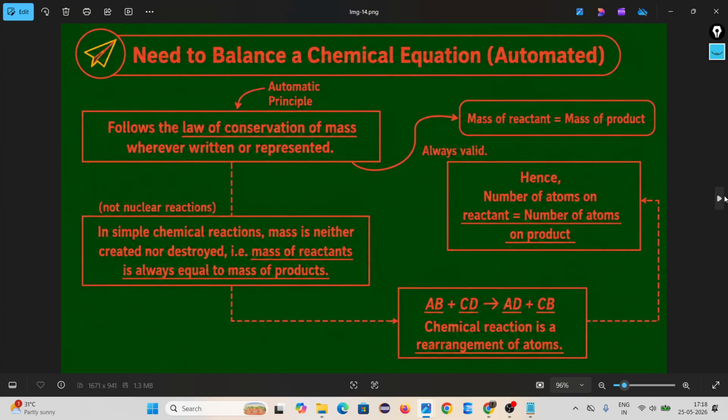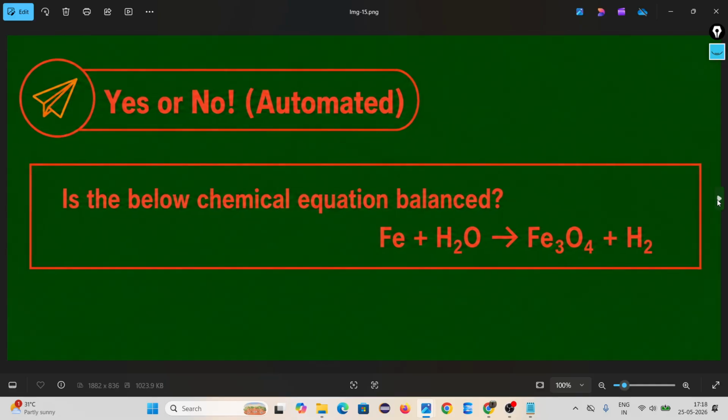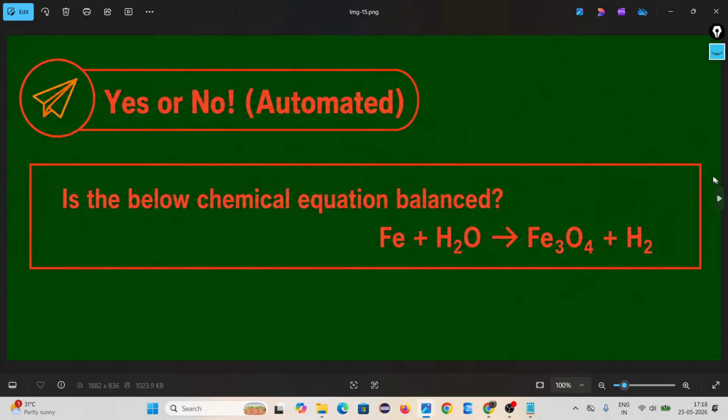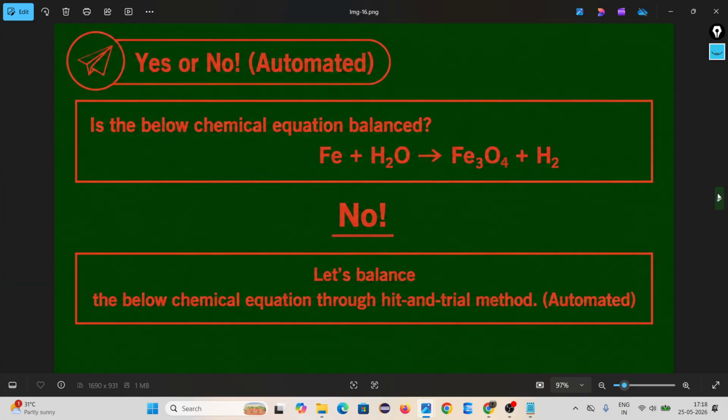Just a minute. How many pages remaining?